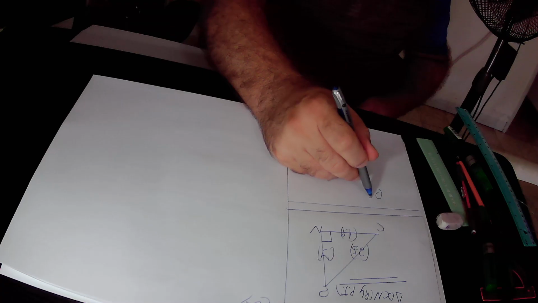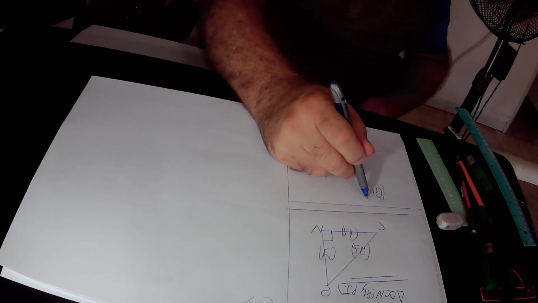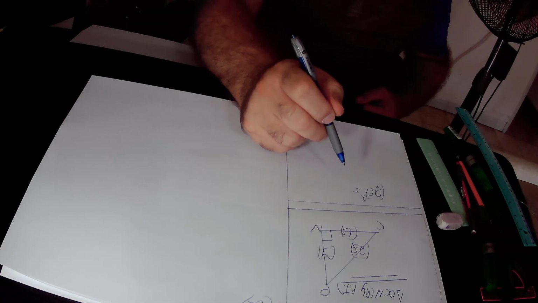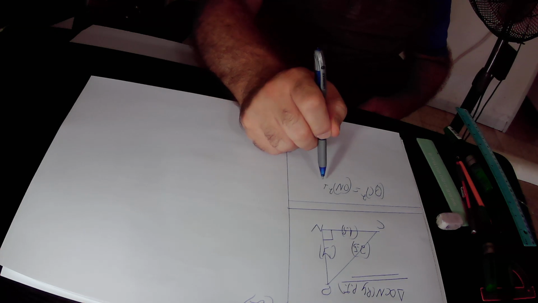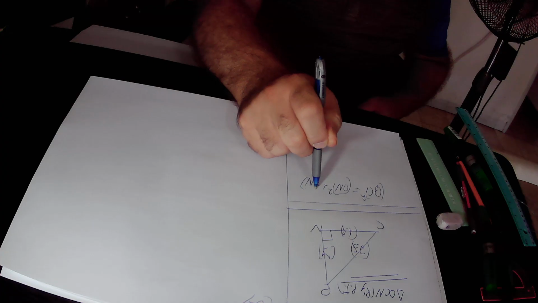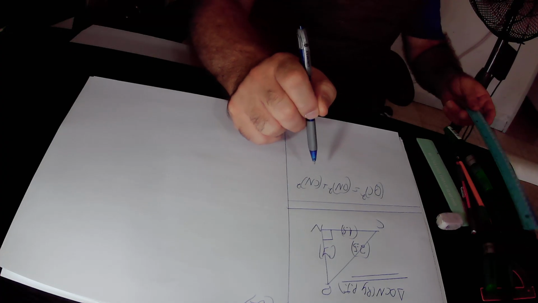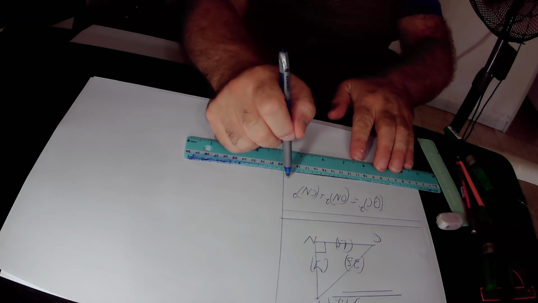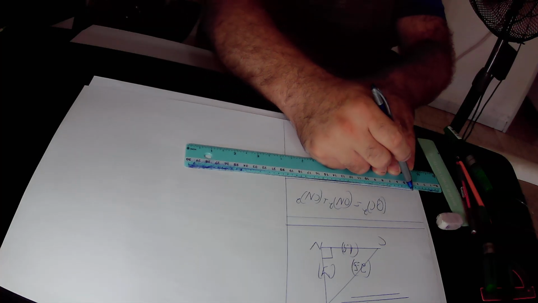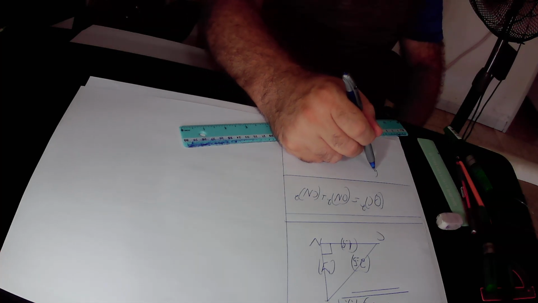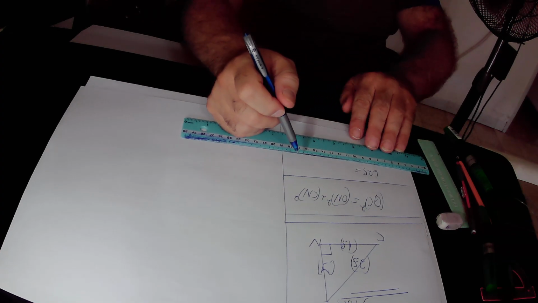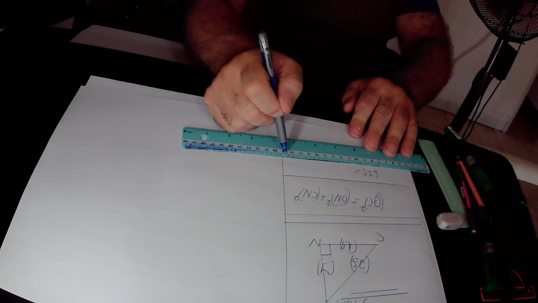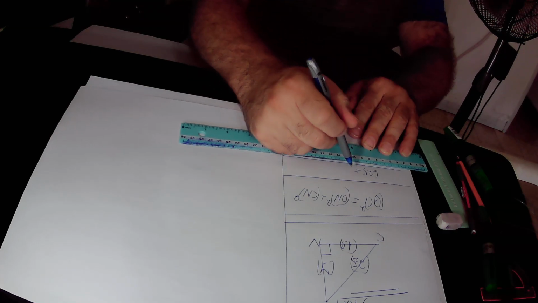OC squared, that is the square of the hypotenuse, equals ON squared plus CN squared. OC equals 2.5, therefore OC squared is 2.5 squared, that is 6.25, and it equals ON squared. ON is y, therefore ON squared is y squared